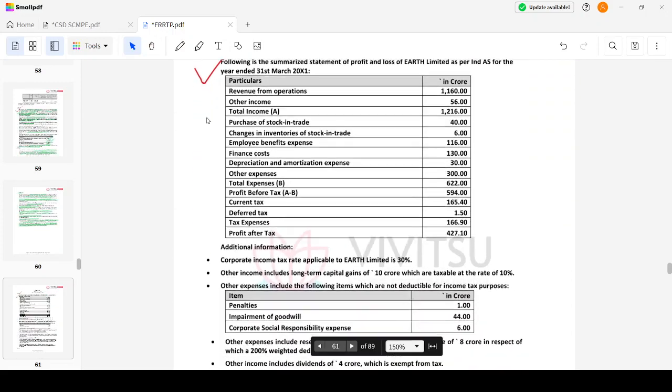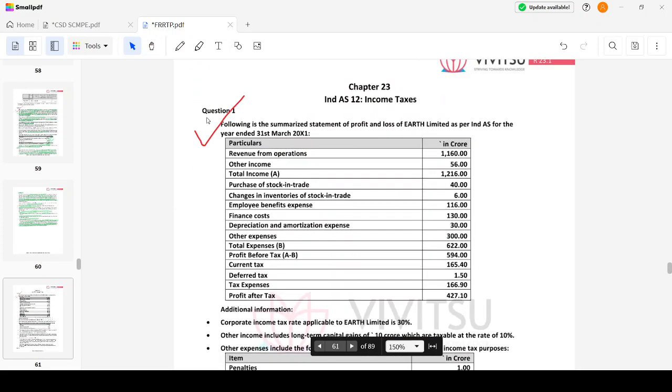Ind AS 12, income taxes. Okay, one big question. I think all the November 22 questions are quite big. I'm not sure about May 23. So let's see.